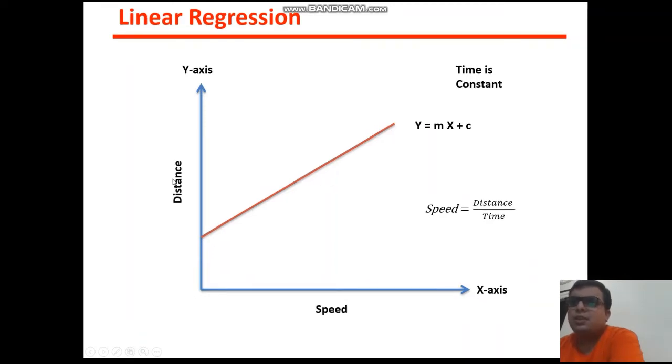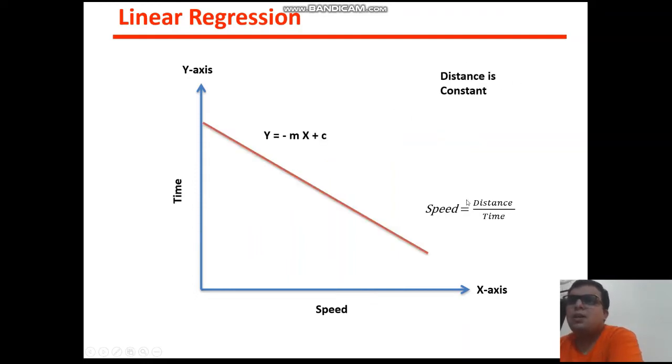Now if you plot speed and distance, you can see that if you increase the speed, then the distance you cover also increases, if the time is constant. So this is the relationship between the speed and the distance, and you can easily understand it using this line. If speed increases, your distance also increases if the time is constant.